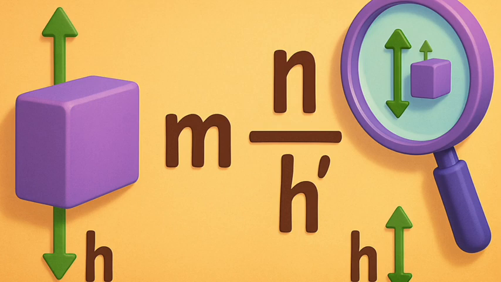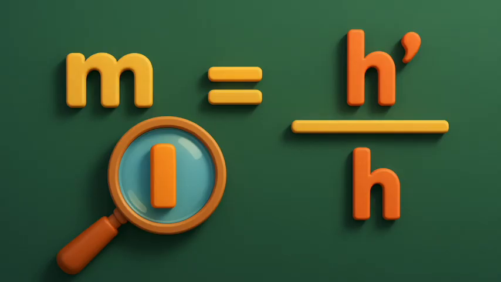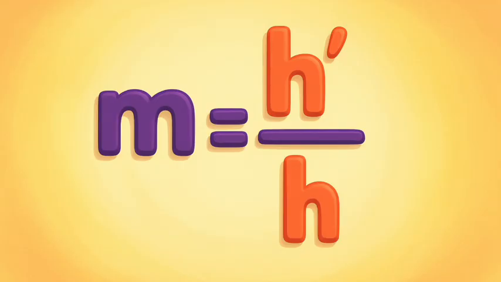If h is the height of the object and h' is the height of the image, then the magnification m produced by a spherical mirror is given by m = height of the image, h', over height of the object, h. m = h'/h, equation 9.2.